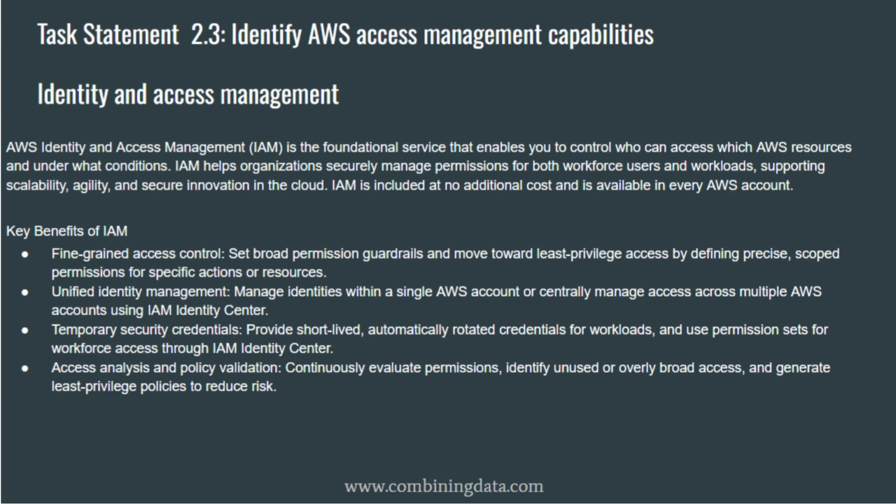Access analysis and policy validation. IAM doesn't just control access, it also helps you analyze and improve it. AWS provides tools that identify unused permissions, detect overly broad access, and help generate least privilege policies based on actual usage. This is especially important over time, as environments grow and permissions tend to accumulate. Regularly analyzing IAM permissions helps organizations reduce security risk, stay compliant, and keep access aligned with real business needs.